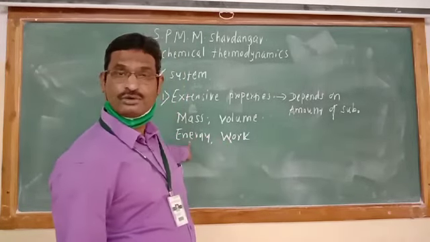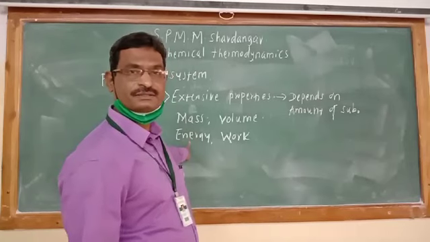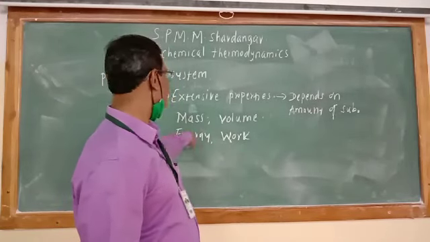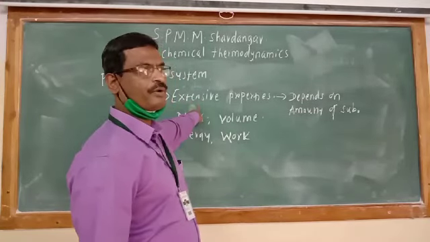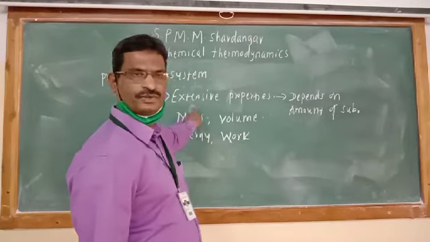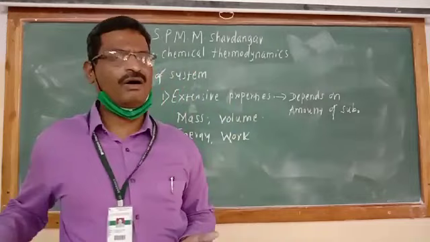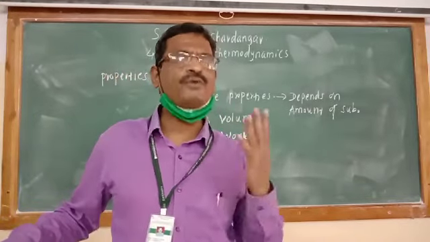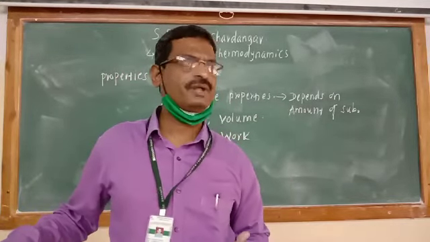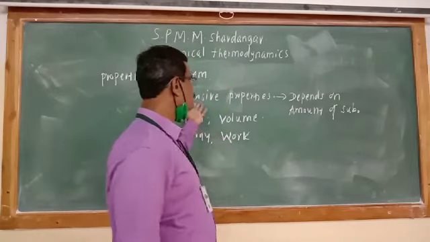Energy also depends on the amount of substance. Therefore, energy is also known as extensive property. All these properties which are depending on amount of substance present in the system are known as extensive properties.